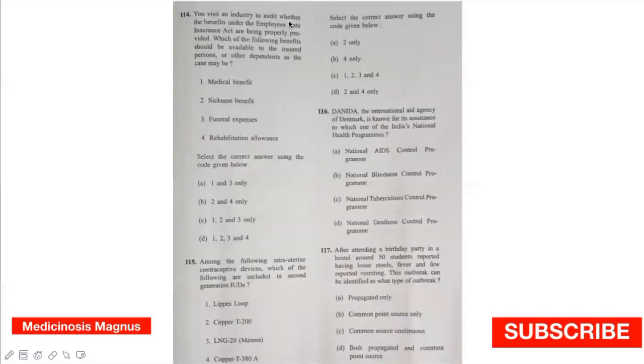You visit an industry to audit whether the benefits under the Employees State Insurance Act are being properly provided. Which of the following benefits should be available to the insured persons or their dependents, as the case may be? Medical benefits, yes. Sickness benefits, yes. Funeral benefits, yes. Rehabilitation allowance, yes. So the answer is 1, 2, 3, 4.